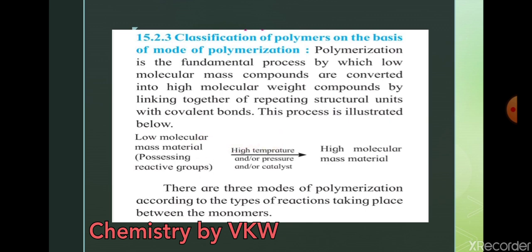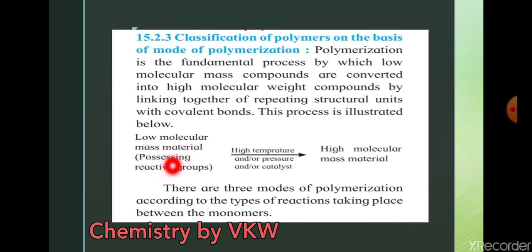Students, we have learned the definition for polymer. How is the polymer going to form? It is from monomer. A number of the monomer, a small unit, combined together, linked together to form a long chain compound which is polymer. So ultimately monomer has lower molecular weight and polymer has high molecular weight as they link with each other.